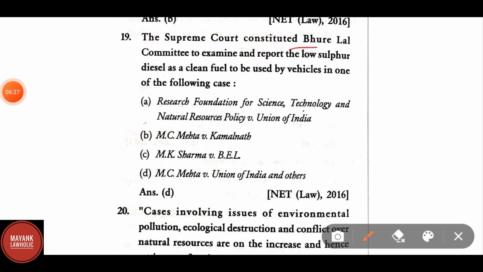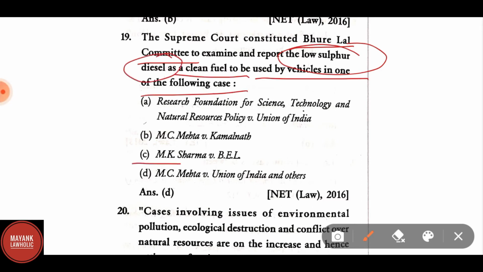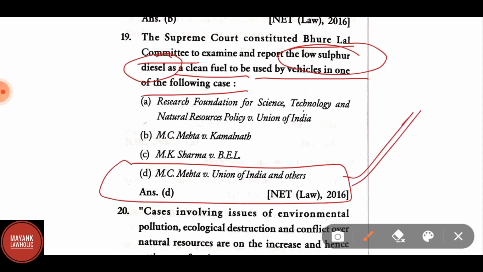The Supreme Court constituted Bhure Lal Committee to examine and report the low sulfur diesel as a clean fuel to be used by vehicles in which one of the following cases? Here the correct answer is MC Mehta versus Union of India and others.